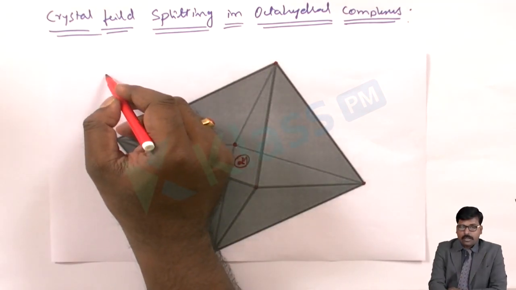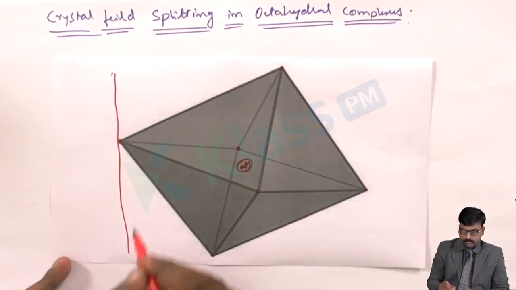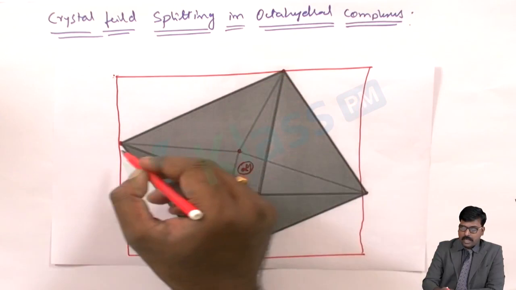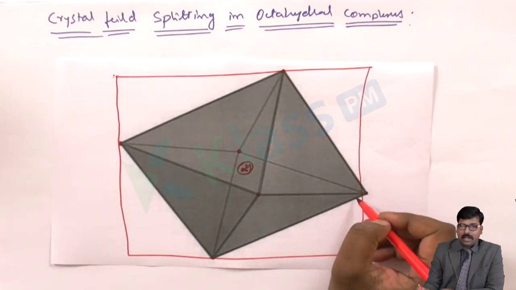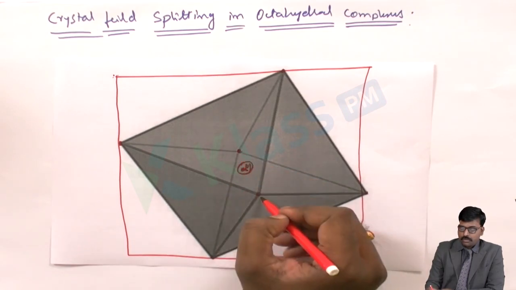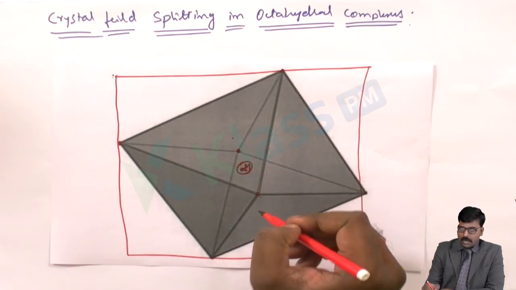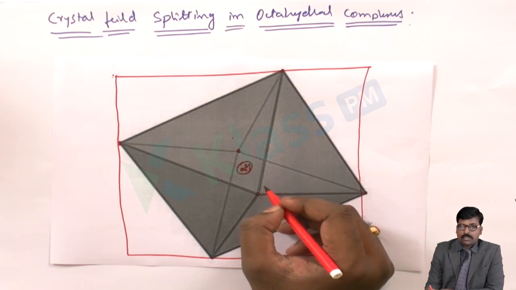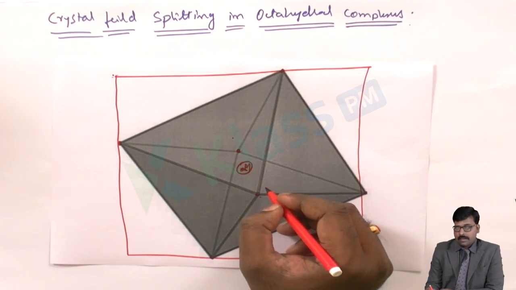Try to draw the square here. When we draw a cube here, see, these are approaching through the axis, not through the corners. And even these two will go through the downside and upside axis of the cube. So that is the reason in octahedral, the EG group, the axial orbitals, will experience more energy from the ligands.